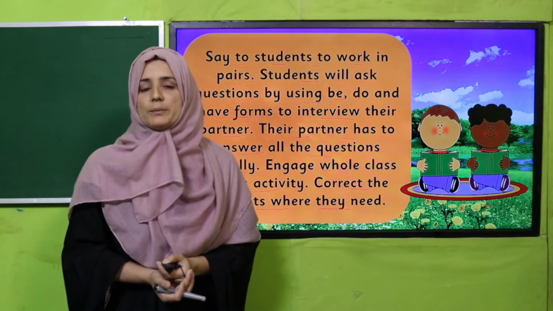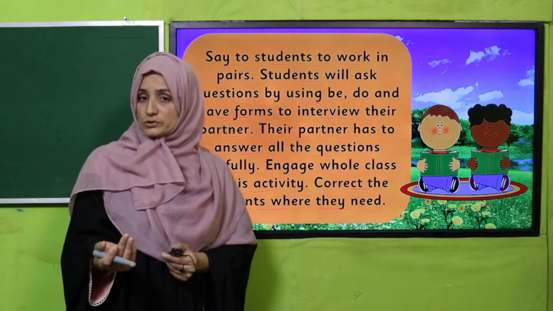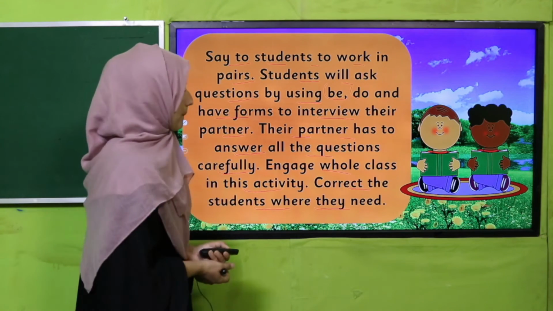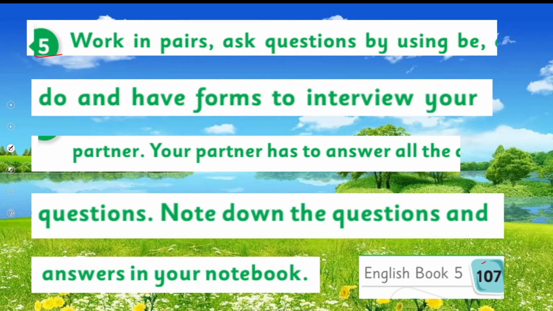Excellent job, good job. I hope you have got how we can put questions using be, do and have, and how we can respond to them. Good job. So next, what will you do? Question number 5 on page number 107: work in pairs, ask questions using be, do and have forms to interview your partner. Your partner has to answer all the questions. Note down the questions and answers in your notebook.